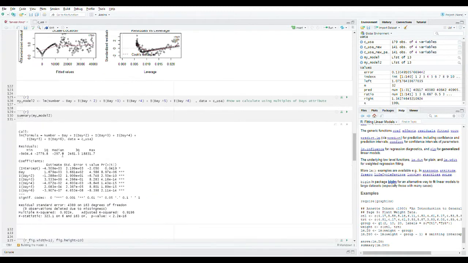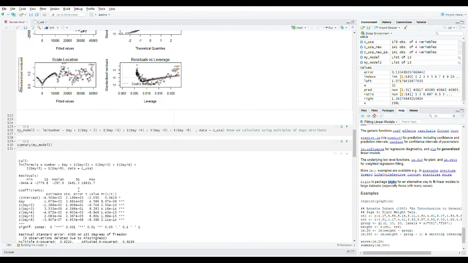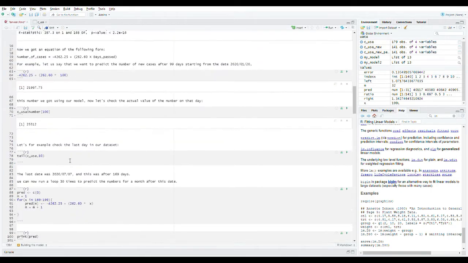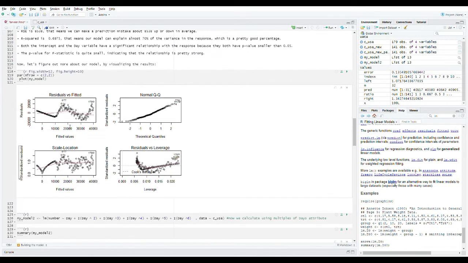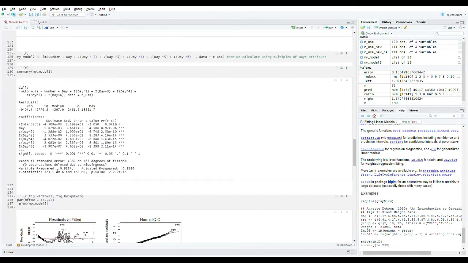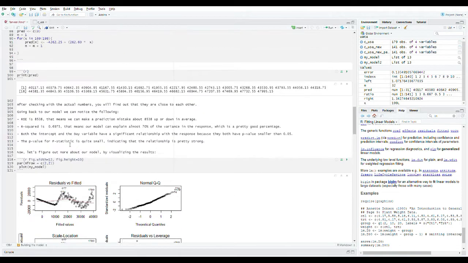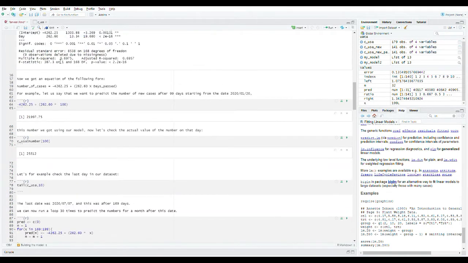Now our RSE is 4389, which was 8538 before, and our R-squared is now 0.9224, which was 0.6985 before.